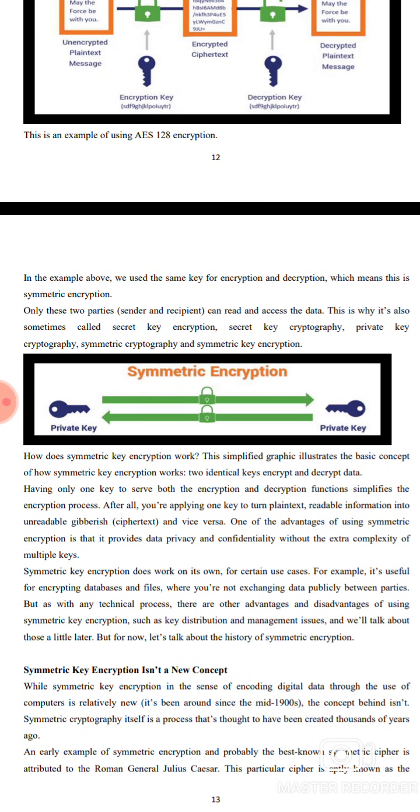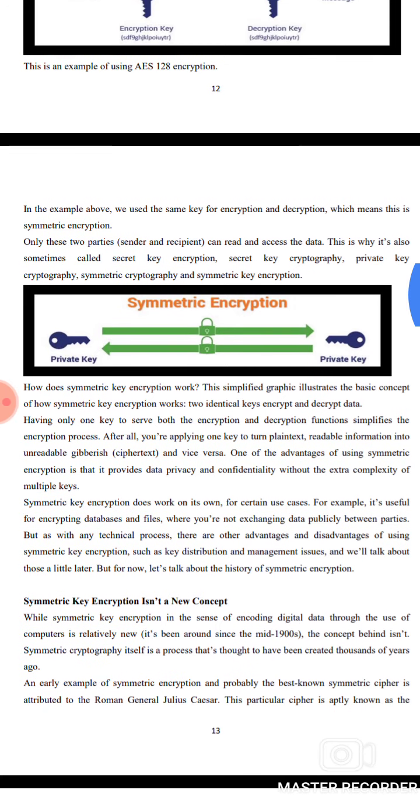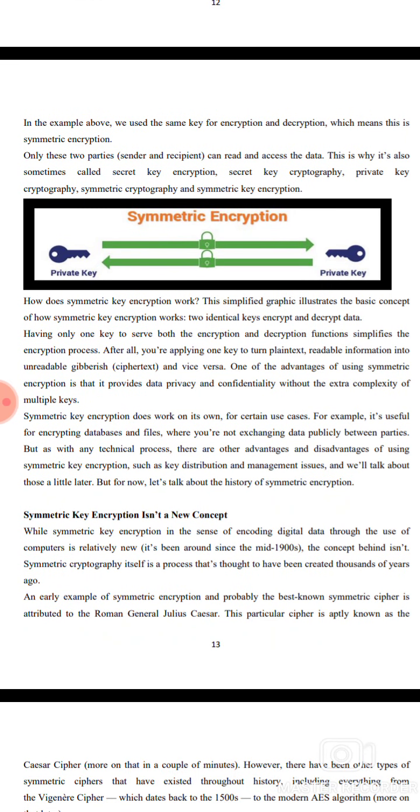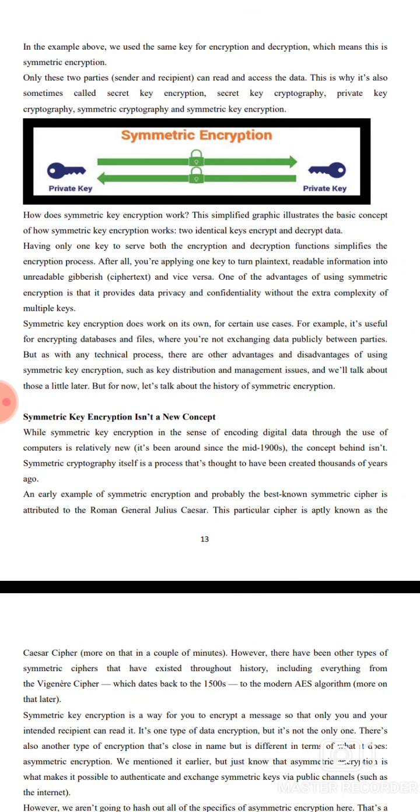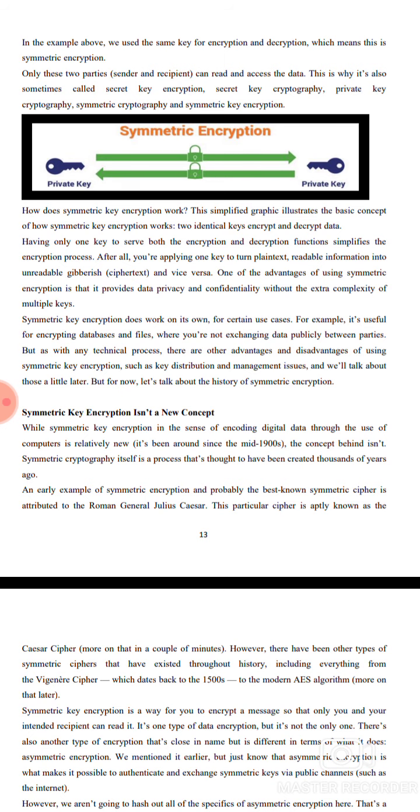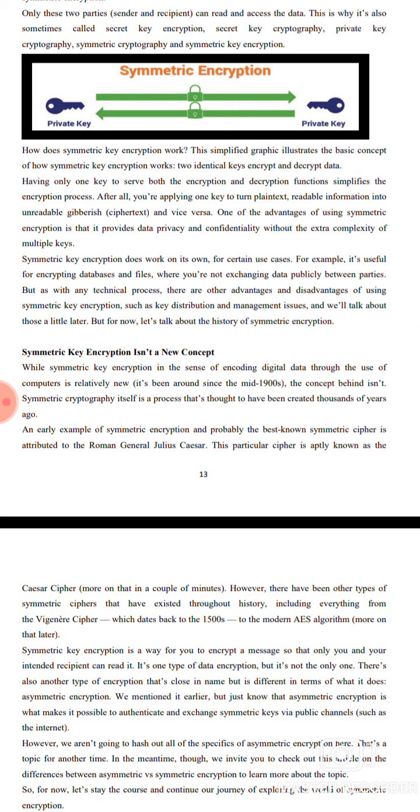Only the two parties, the sender and the receiver, can read and access the data. It is sometimes also called secret key encryption, or private key cryptography, or symmetric cryptography, as opposed to asymmetric encryption with a private key and a public key. Symmetric encryption uses only one key to serve both the encryption and decryption function, which simplifies the encryption process. After all, you are applying one key to turn plain text readable information into unreadable ciphertext. One advantage is that symmetric encryption provides data privacy and confidentiality without the extra complexity of multiple keys.